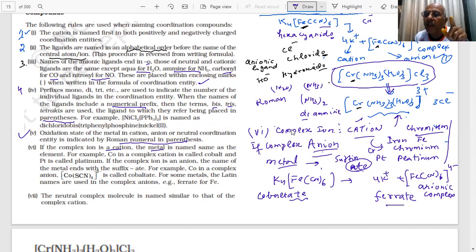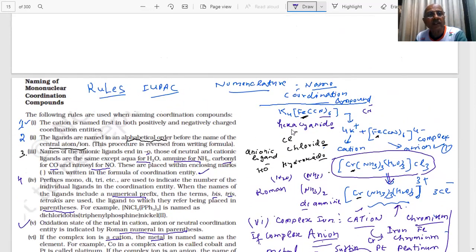I gave you a table last time in which I have given that lead becomes plumbate, gold becomes aurate, for anionic complex. Did I show you the table?